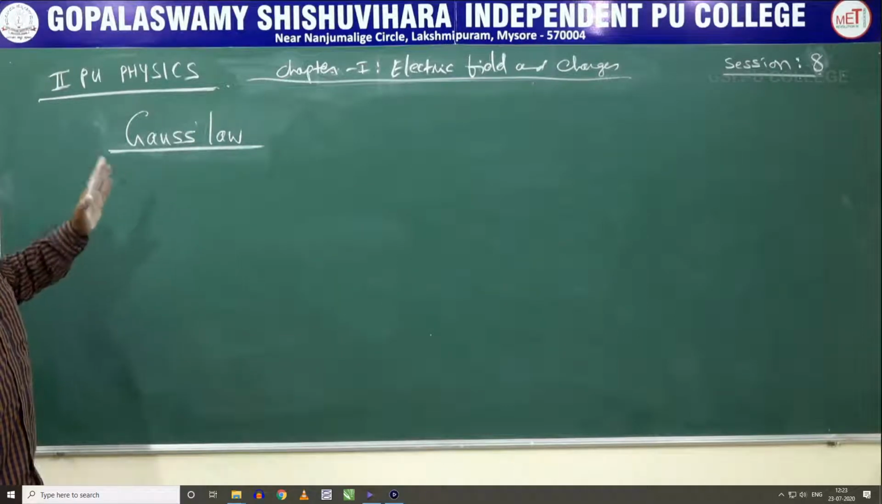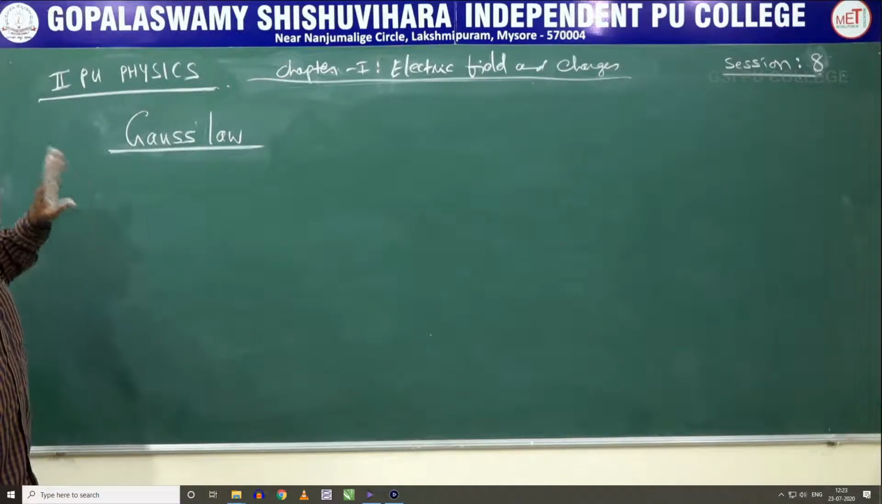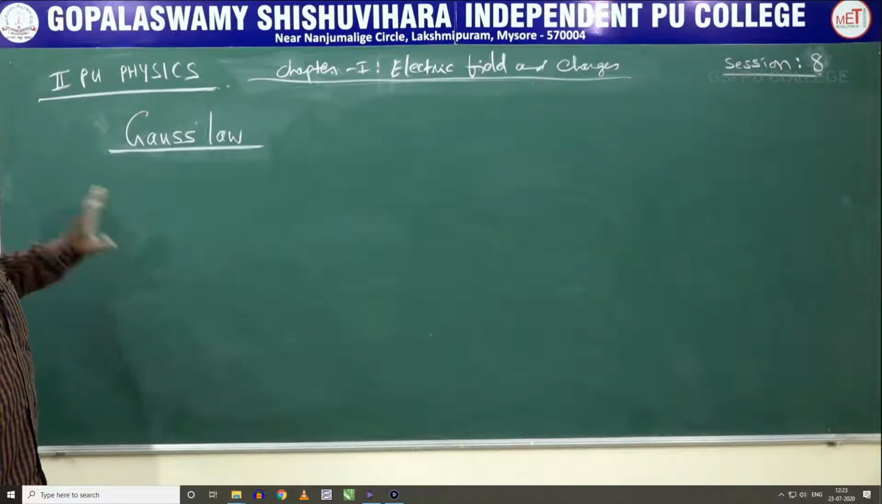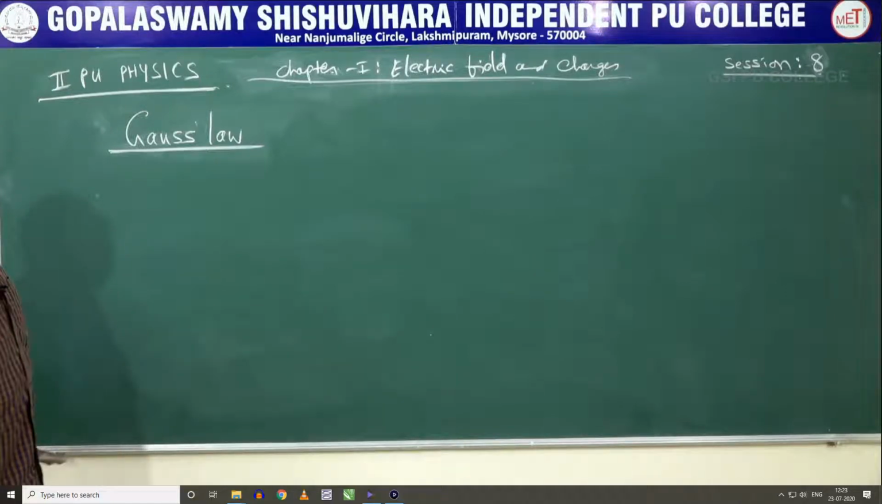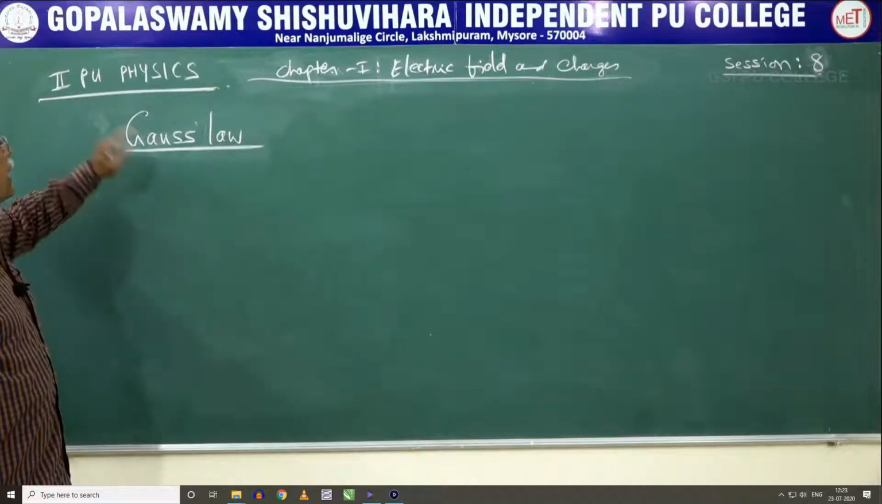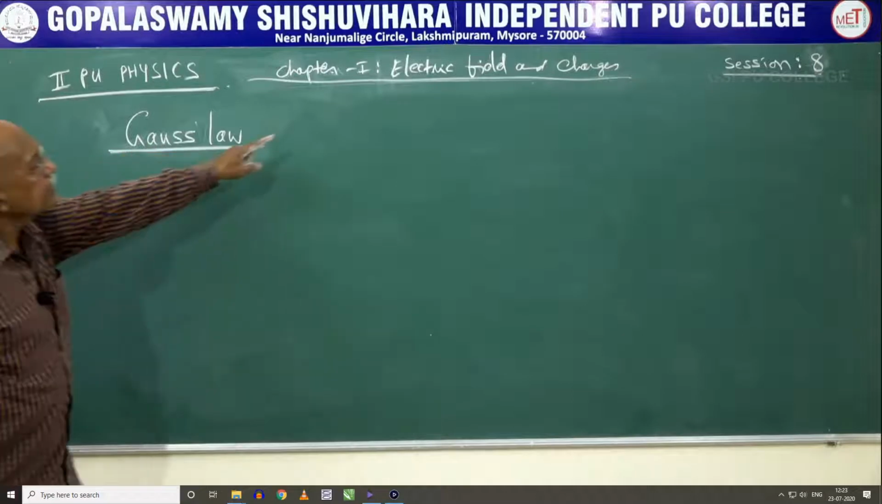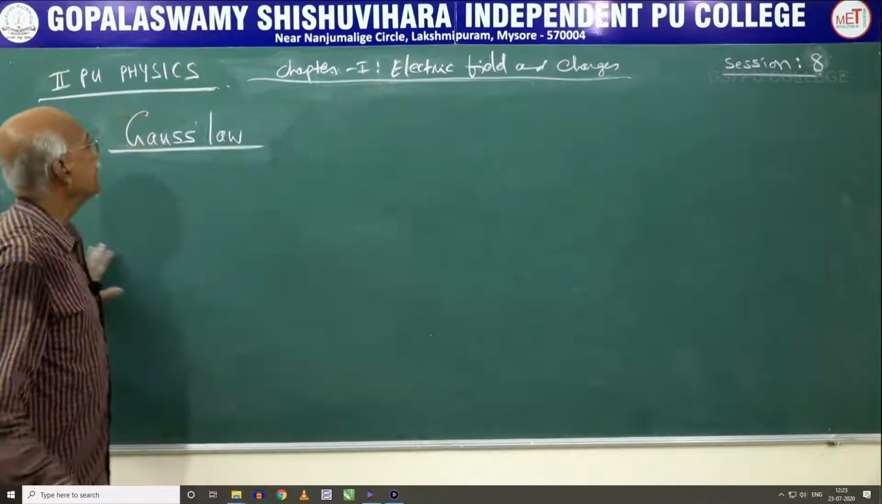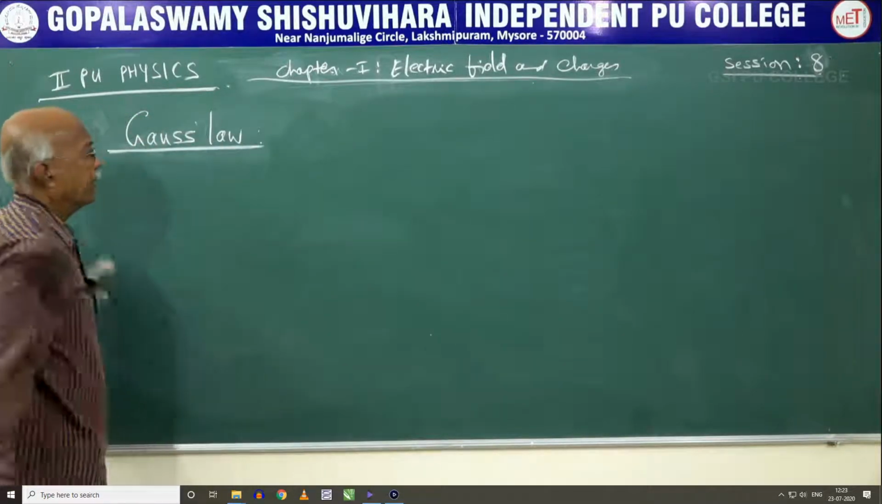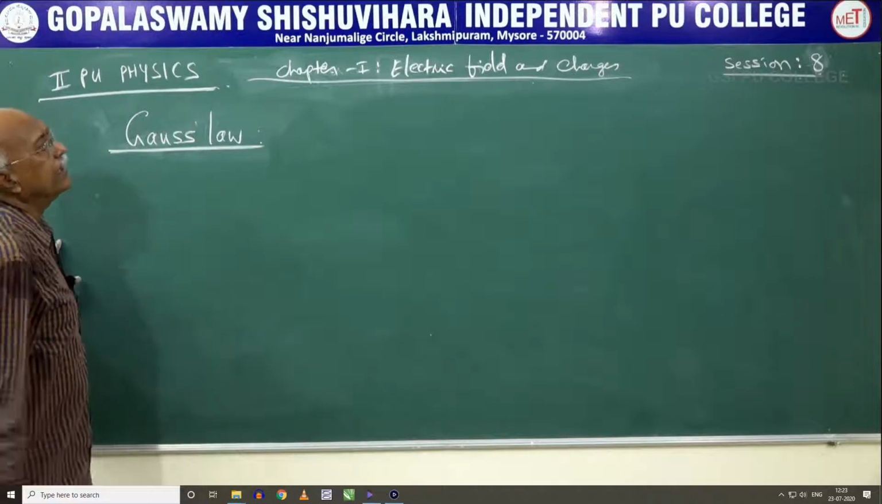After some time, in the 5th, 6th chapter, we once again come across Gauss law, which corresponds to Gauss law in magnetism. Gauss law in magnetism is different from Gauss law in electrostatics. Since we are dealing with electrostatics, we are very much interested in knowing Gauss law. Now the statement of Gauss law is like this.